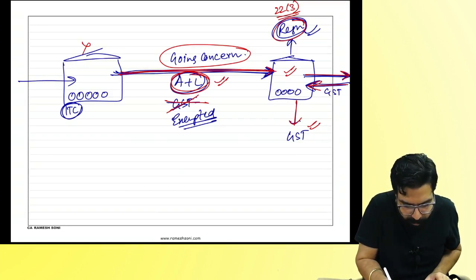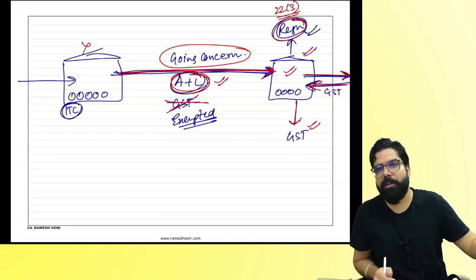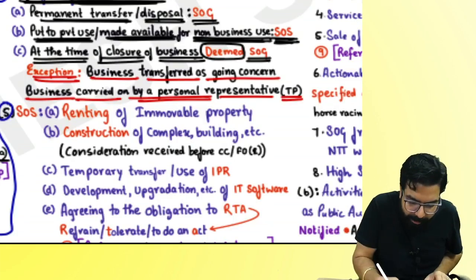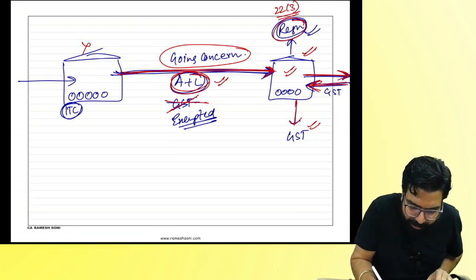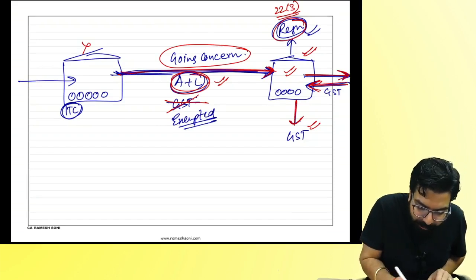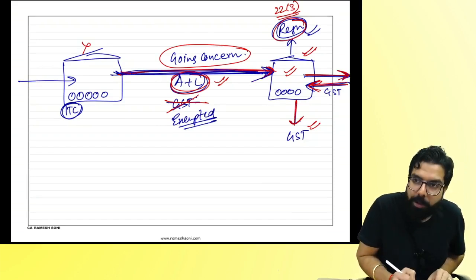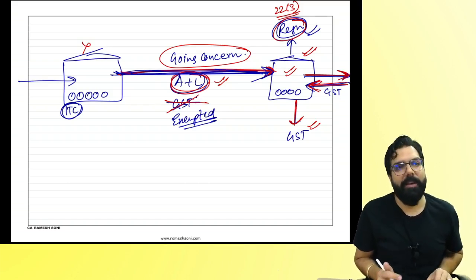Now his son is going to carry on the business. You have given the business as a going concern to him. He is already a taxable person, which means he's already a registered person. So my question, when he sells, will he collect GST and give it to the government? Yes or no? So when I give the assets and liabilities to him, will GST come or will GST be exempted? GST will be exempted.